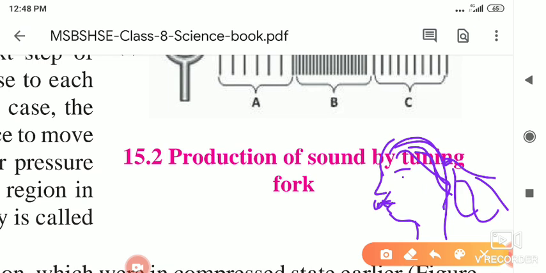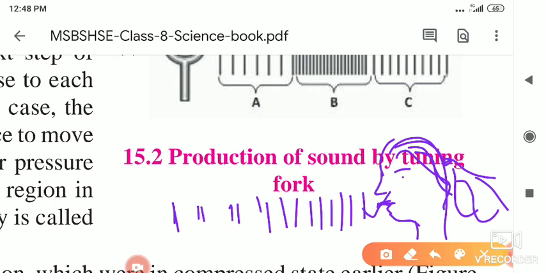When she speaks, the sound is produced. Now what happens when sound is produced? Before speaking, all the rays are parallel to each other. But when she starts singing, here compression is produced and here rarefaction is there.